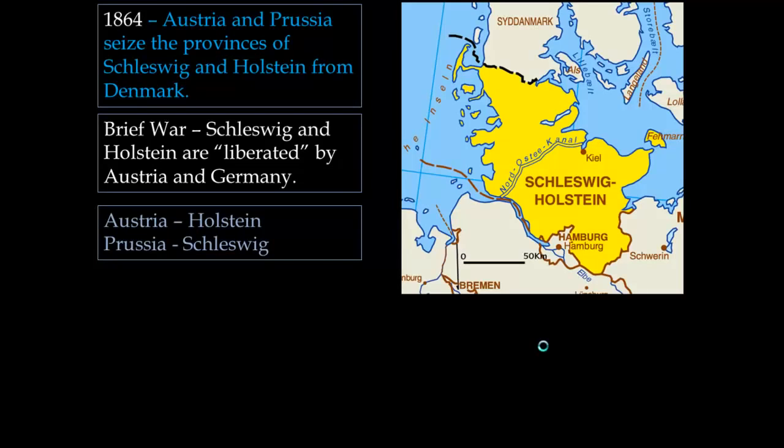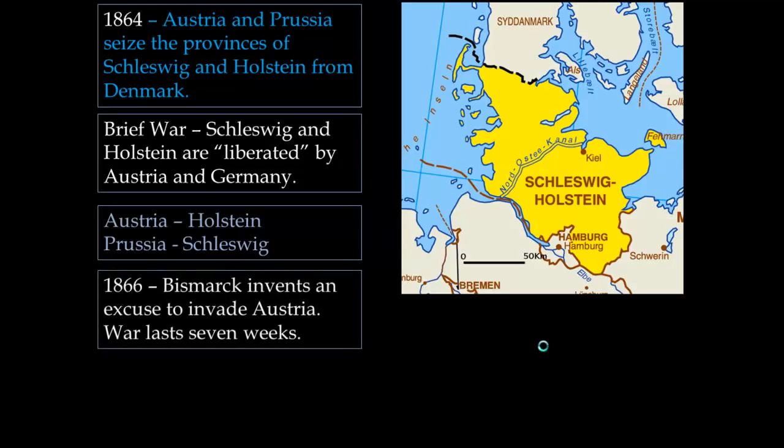But this is only the start. What happens is, a few years later, Bismarck is going to invent some kind of excuse to invade Austria. The war only lasts 7 weeks, and the Austrians are defeated by the Prussians. So he used the Austrians to help him take provinces, then he turns against them.